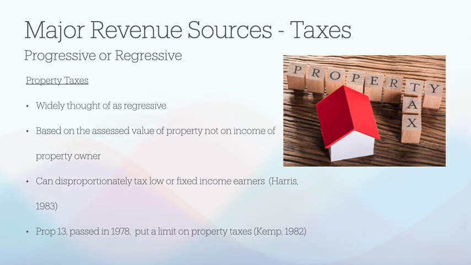And at the time, the general sentiment was that it caused an unfair burden on low or fixed income earners. And that's where Prop 13 really comes in, which passed in the late 70s, that really put a limit on the property taxes that can be assessed. It limited California property taxes to 1% of the assessed value of the property.